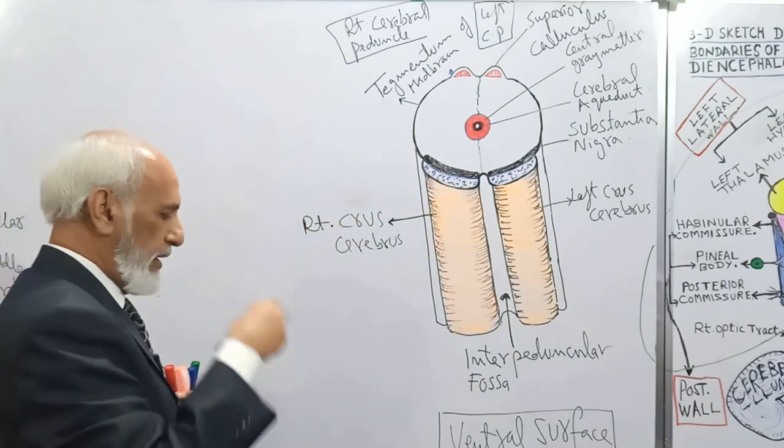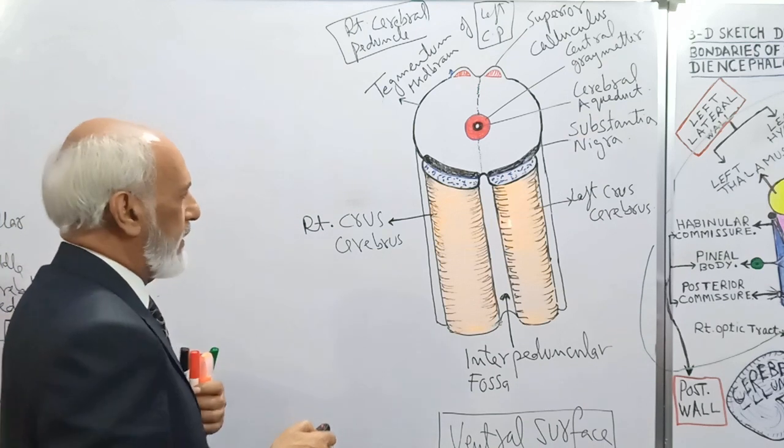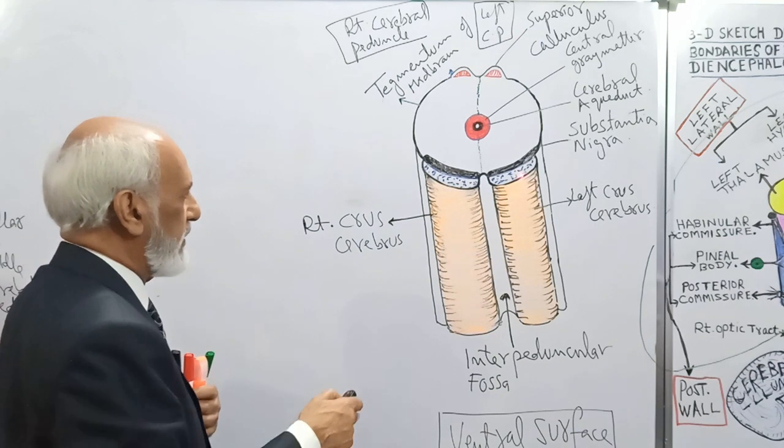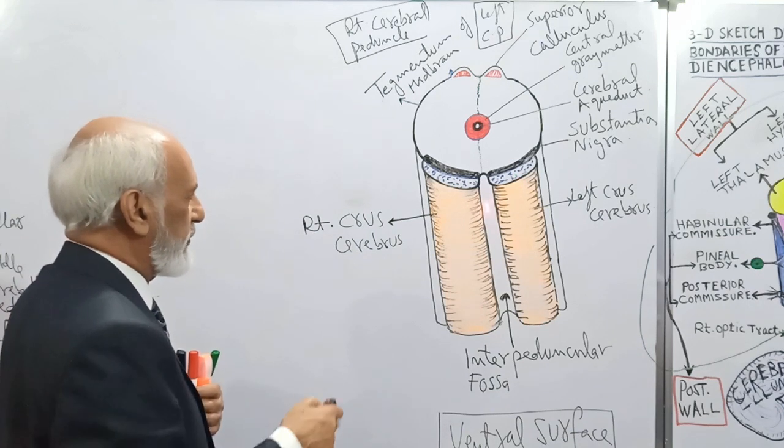Thus, the interpeduncular fossa separates the right crus cerebri from the left crus cerebri.